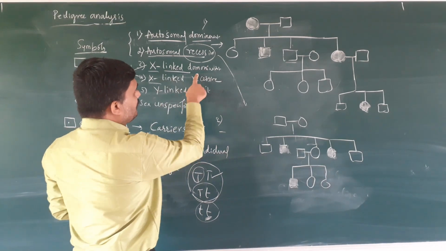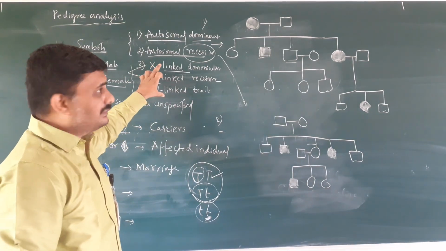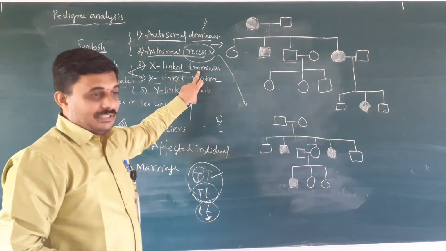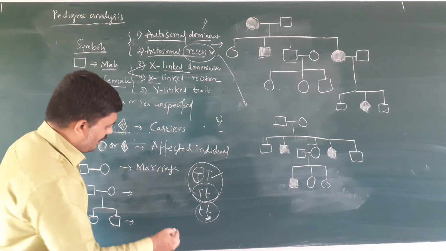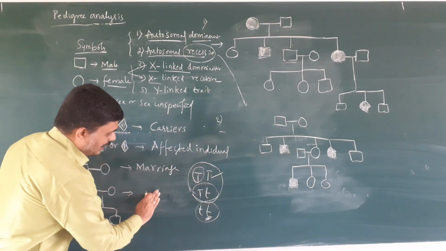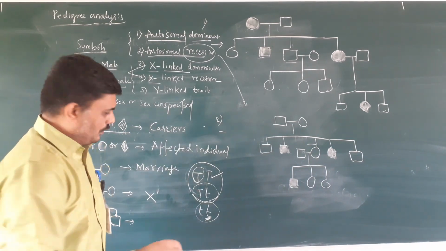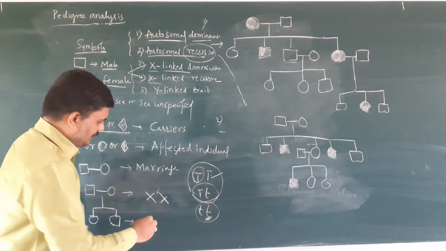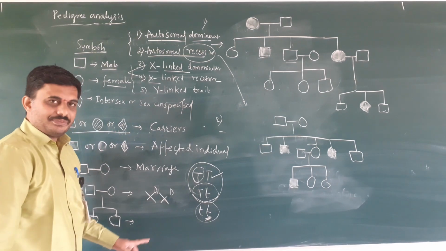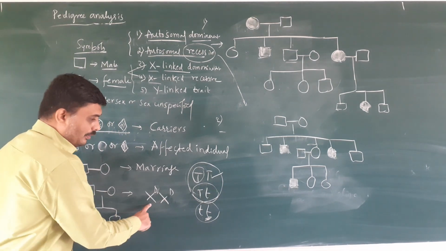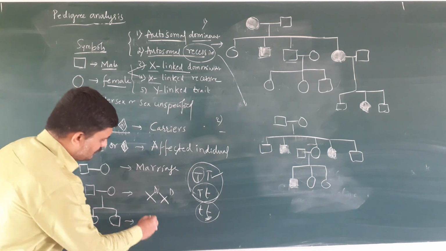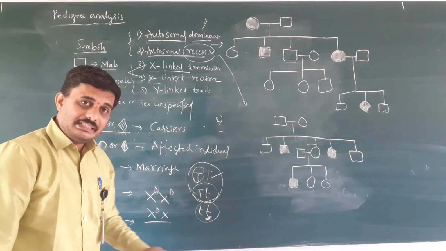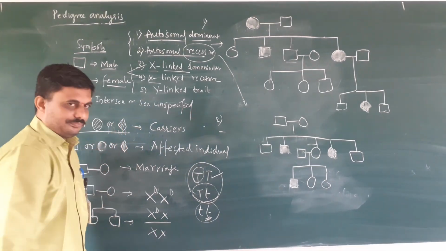So X-linked dominant means the gene which is located on X chromosome and it's showing the dominant character. See, example of hemophilia, or any gene, like Duchenne muscular dystrophy is a gene. The capital D showing the character because the females are having two X chromosomes. Capital D and X, she is a carrier. She carries the gene.